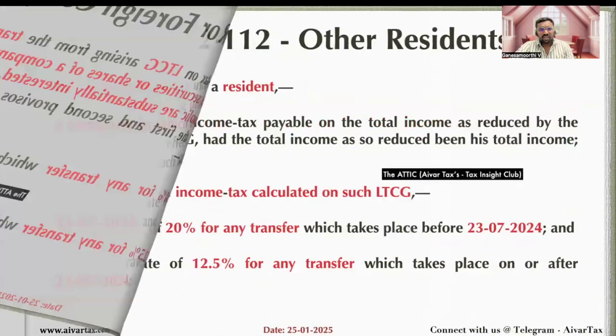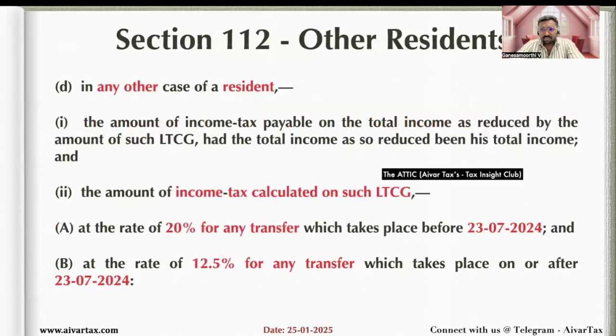The next one is other resident cases. We have discussed resident individual, HUF, domestic company, non-resident and foreign company. Firm, LLP and other constitutions are there. For all these the same rates apply. If a transfer takes place before 23rd July, 20% with indexation. If a transfer takes place after 23rd July, 12.5% without indexation.